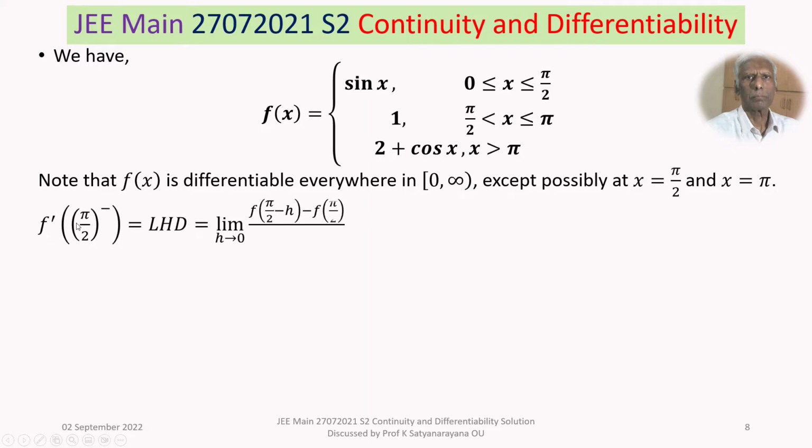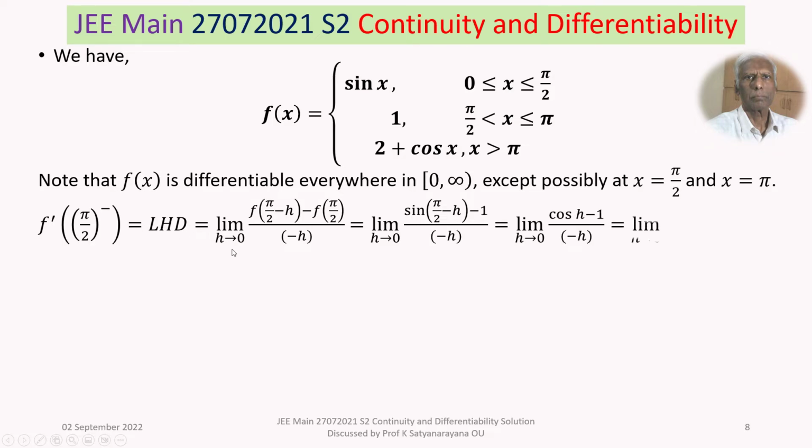So, f prime of pi by 2 minus, that is the left hand derivative. The left hand derivative means in this limit h tends to 0, f of pi by 2 minus h minus f of pi by 2, divided by minus h. That is limit h tends to 0. f of pi by 2 minus h means in this interval sine of pi by 2 minus h, and f of pi by 2 value, which we have seen in the last slide, is 1.